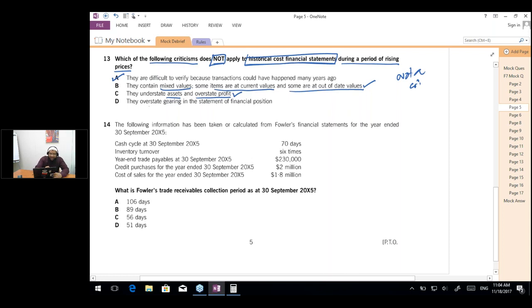And D says that they overstate gearing in the statement of financial position. So yes, this is also right. Because if I revalue the assets upwards, this would increase equity and reduce gearing. If I revalue, this will reduce gearing, and if I'm not revaluing, this would increase the gearing. So yes, this is the right criticism. So other than A, all of the remaining are the criticisms of historical cost.